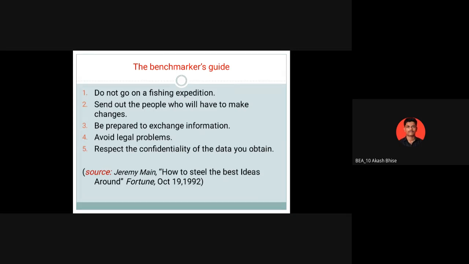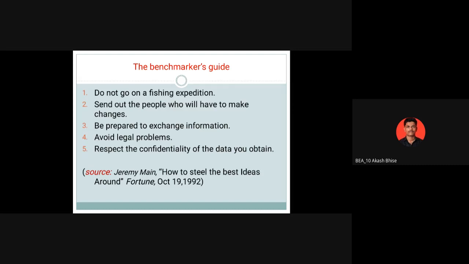So in military applications, benchmarking is very important. Okay, in the military, benchmarking is always on, whether for ammunition, for security purposes, or for internal management also. Every time benchmarking was there.